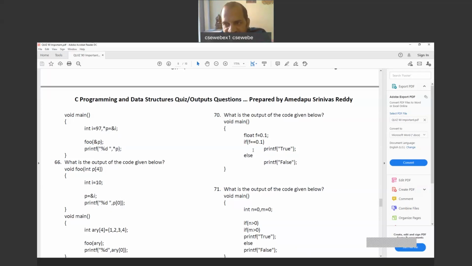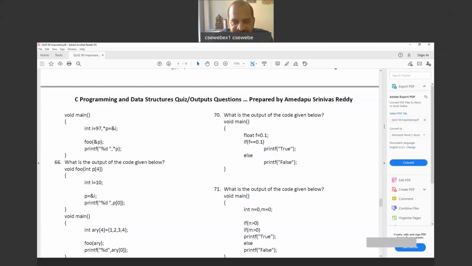Is this clear? I don't want to reveal your name. Is this clear? Right. You can store only the address of a variable into a pointer variable. You cannot store direct integers into the pointer variable. If you store like that, it's not a proper way of writing. You may get wrong, improper answers, right? Come to question number 70.